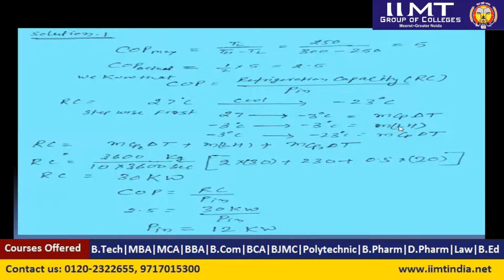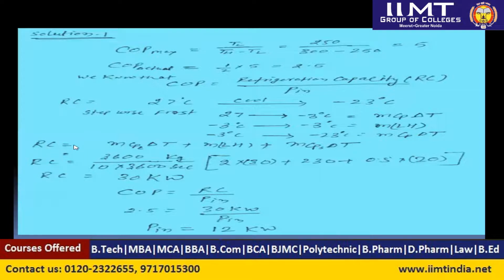Okay, so we need to find out the latent heat. So mass multiply latent heat, and latent heat we have given in the question. In the next step, minus 3 degrees centigrade should reach minus 23 degrees centigrade. So here also we need to calculate the sensible heat, because here the temperature is decreasing. So m cp delta T. So we can make this a summation, and we can calculate the refrigeration capacity.